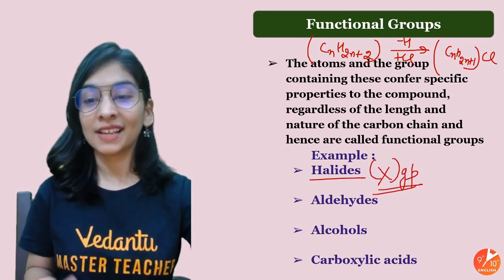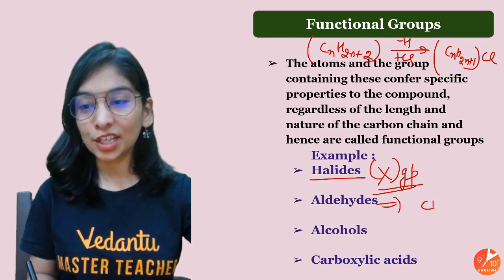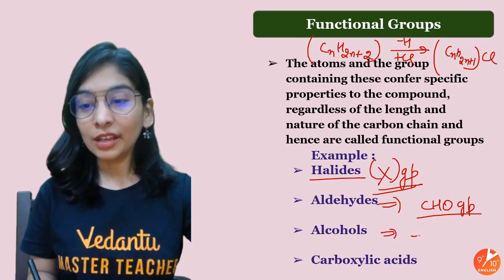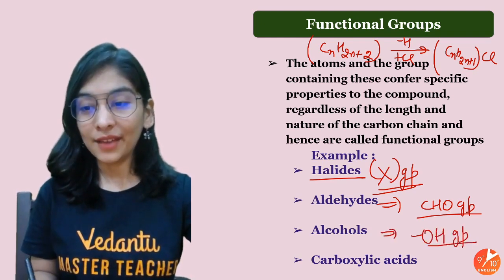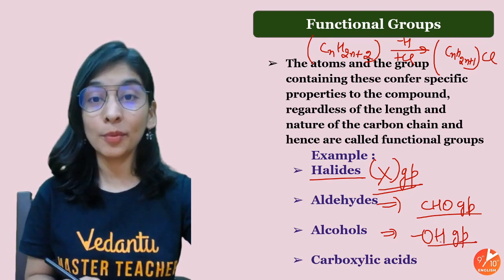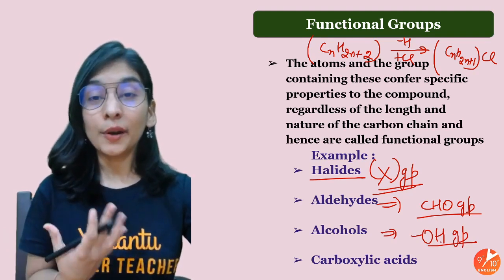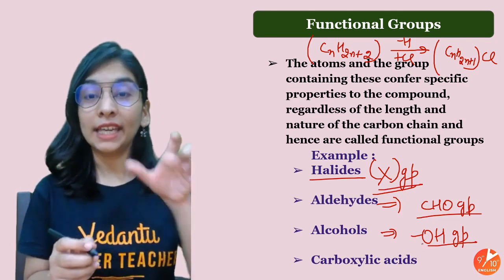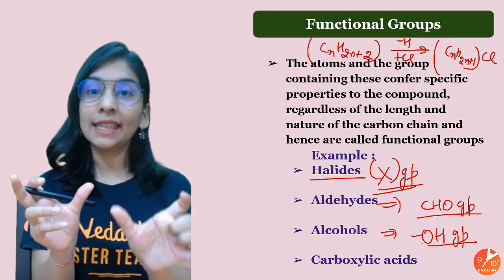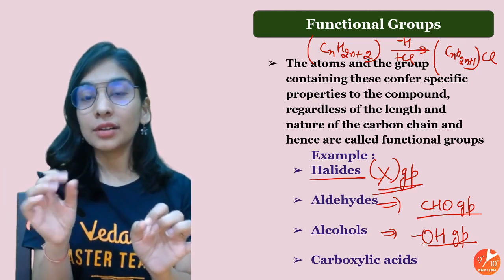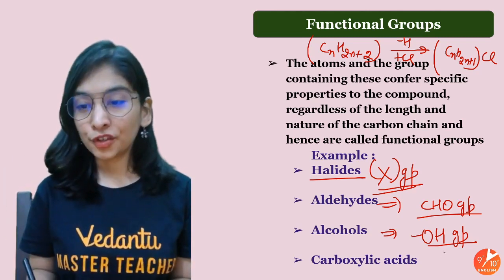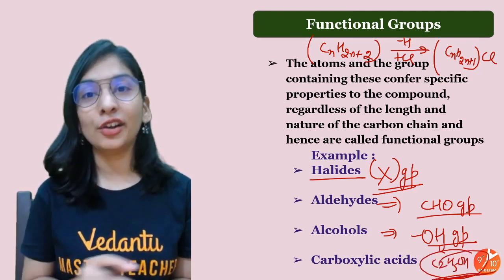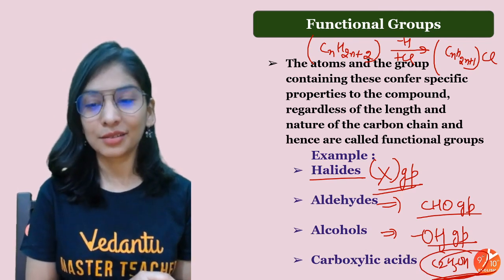Aldehyde is a special group, the CHO group, added when hydrogen is removed. Alcohol, OH group. When hydrogen is removed, I can add the OH group, the alcohol group. And your very common alcohol that we use in sanitizer too is ethanol, ethane plus OH. I'll take ethane, that's C2H6. I remove a hydrogen and put OH. So that will become C2H5OH. Your ethanol, your alcohol that's commonly used in hard drinks too.